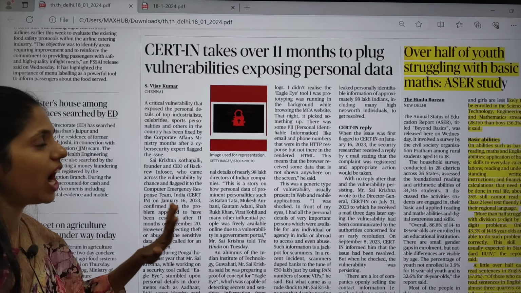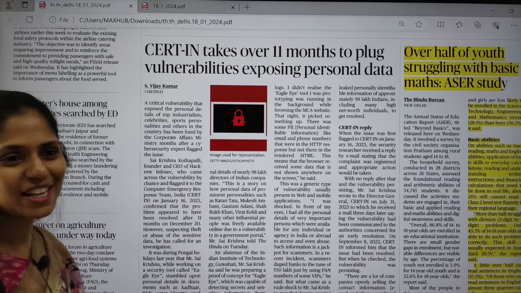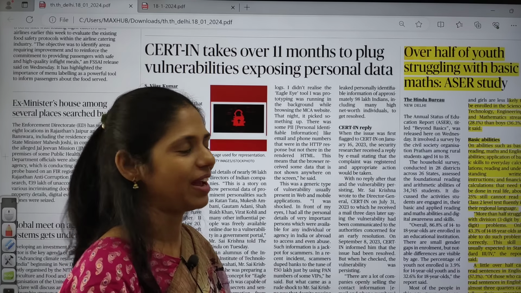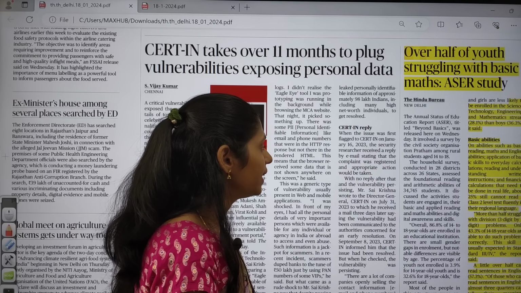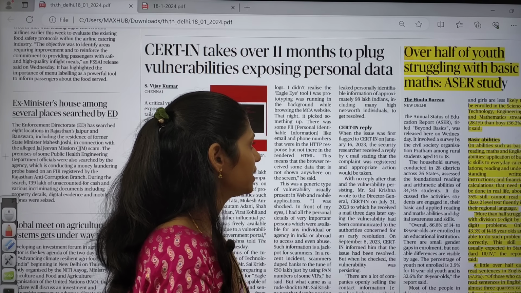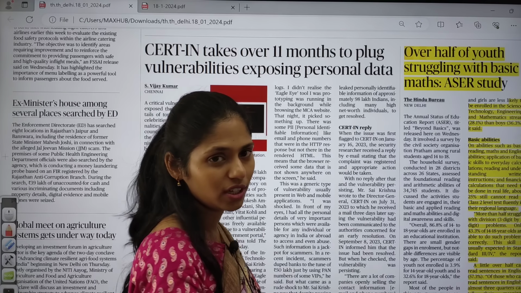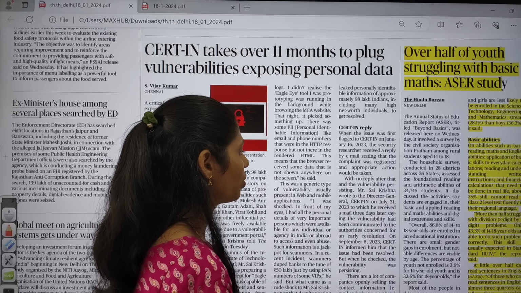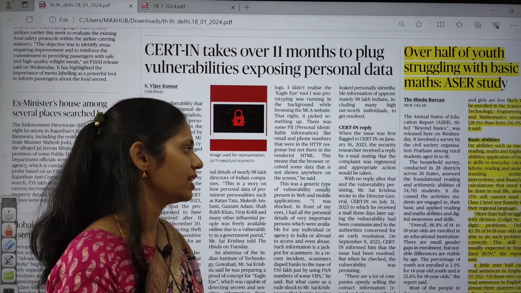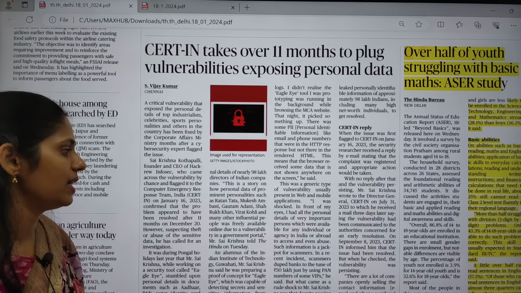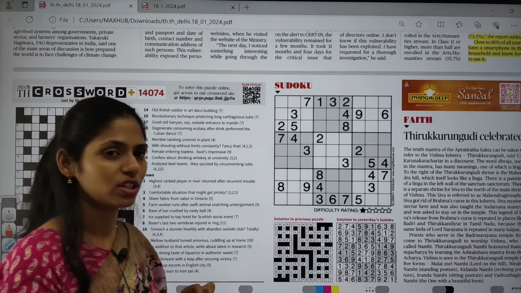And the next topic is: over half of youth struggling with basic maths, says ASER study. I am also from a science background, so I also have a problem with maths. Here the ASER study, that is the Annual Status of Education Report, titled Beyond Basics, was released by the civil society organization Pratham. It said that among rural students aged between 14 to 18 years, they are facing problems in mathematical abilities, as well as digital awareness and skills. This is mainly what it said. Here you have to know what the ASER study is and what Pratham is.